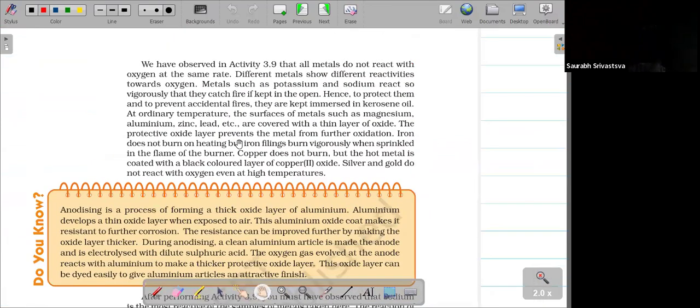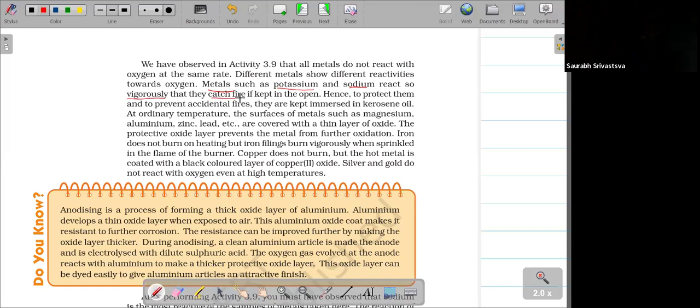Here they have given the ones that catch fire very easily. That means the most reactive nature. Which one is the most reactive? Metals such as potassium and sodium. That means, which metal will react with oxygen? Potassium and sodium react with water or oxygen very vigorously, and they will catch fire.